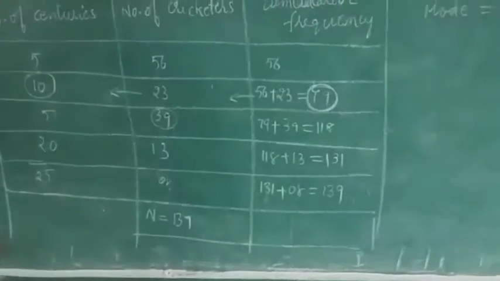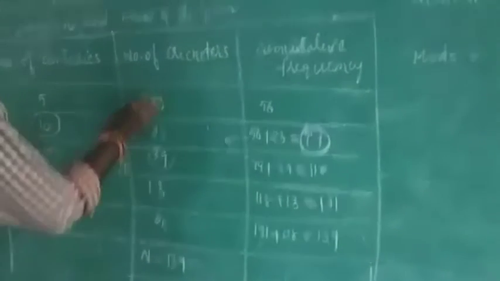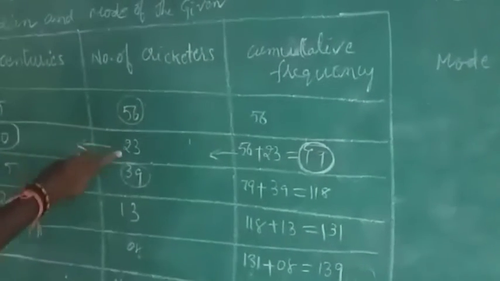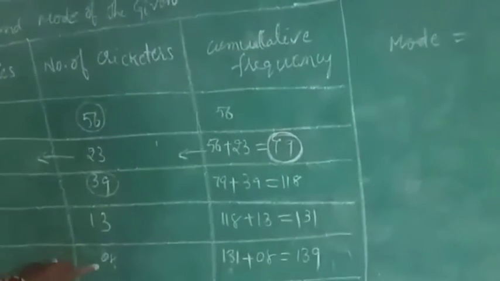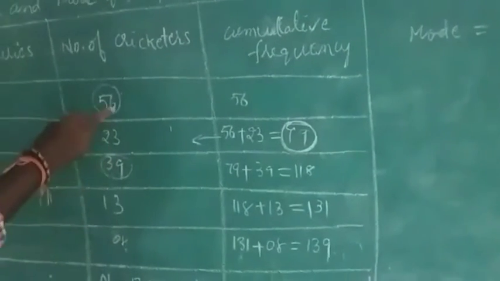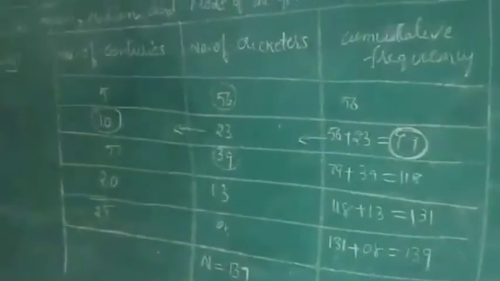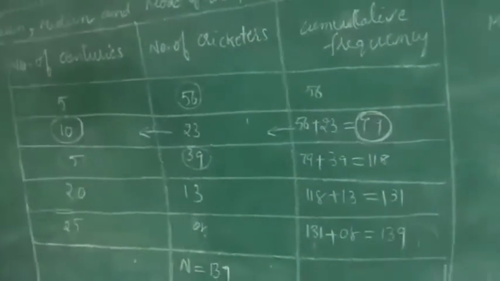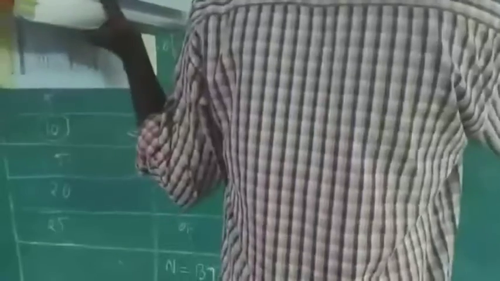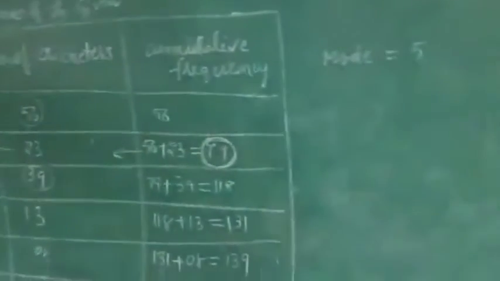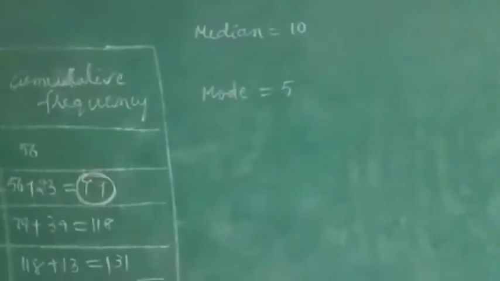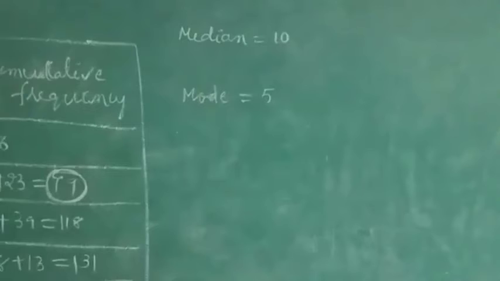Sorry, 39 is not the most. Here it is 56. Forget that. You have 56, 23, 39, 13, 8. In this, the most occurring value is 56. So 5 will be the number of centuries. That will be the answer. The mode is 5. Simple answer. So the 7th one is completed.